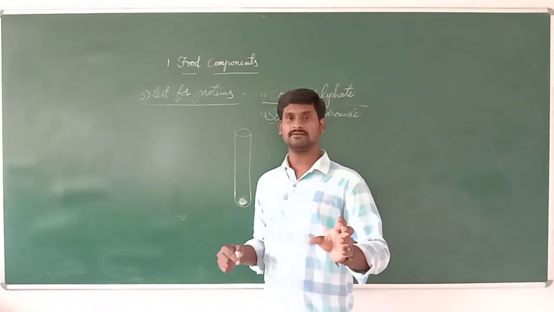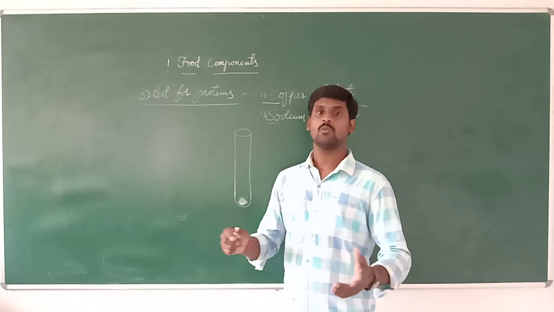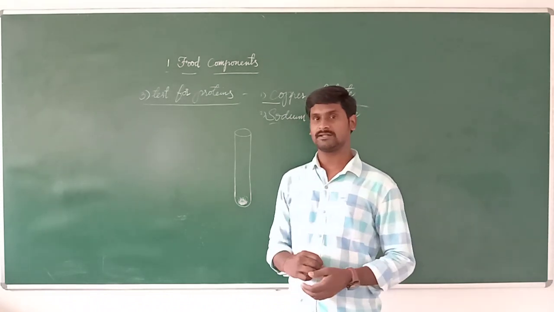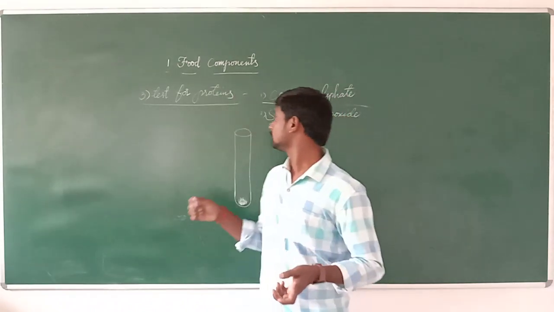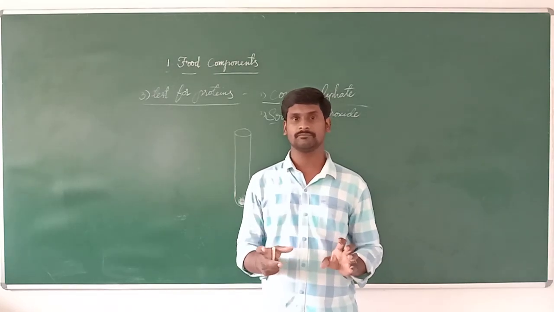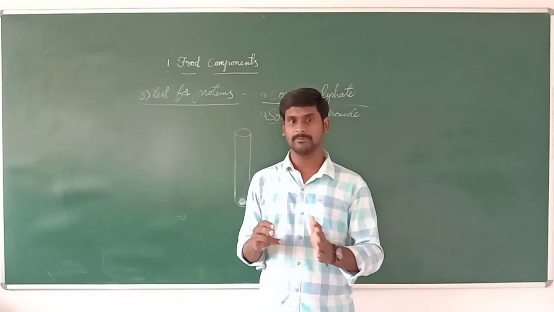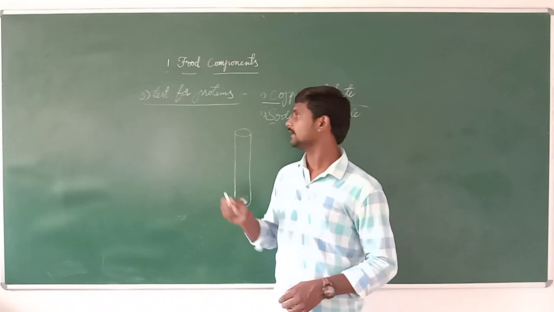After you have added the copper sulfate and sodium hydroxide solution, if the food material turns violet in color, that means that food item contains proteins.